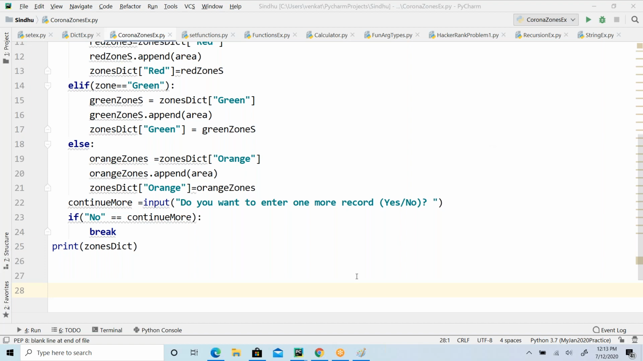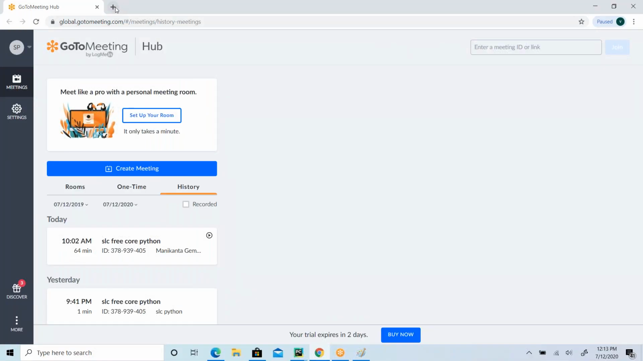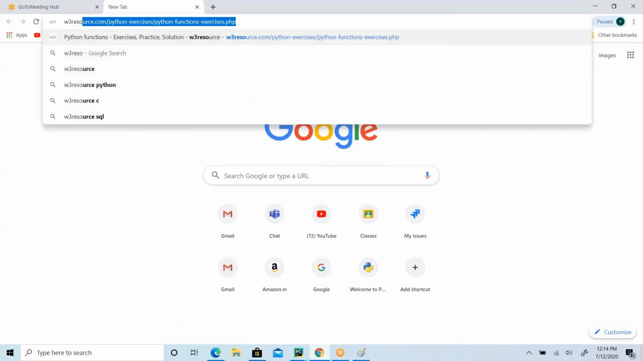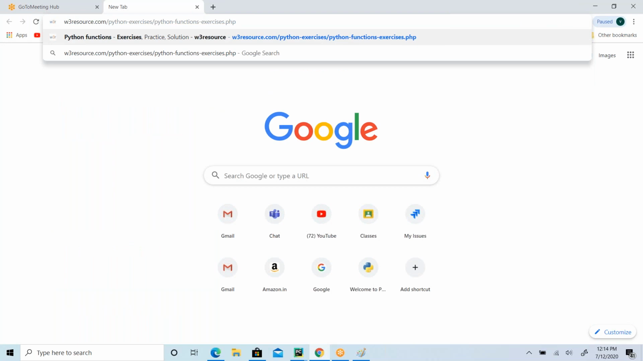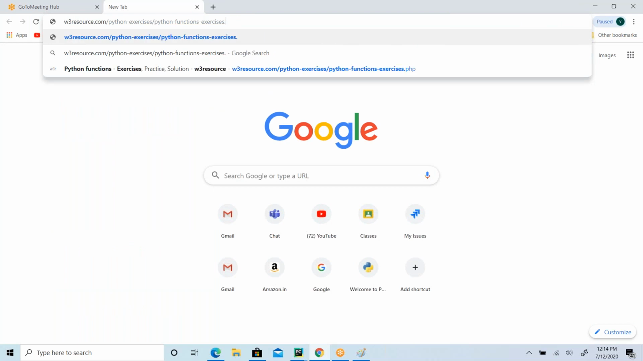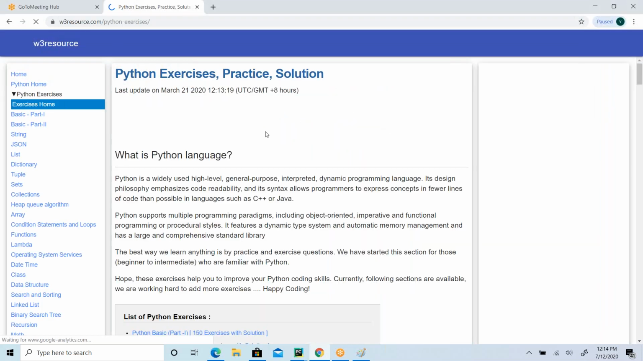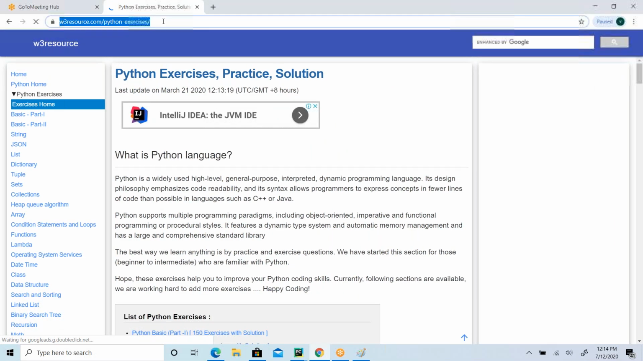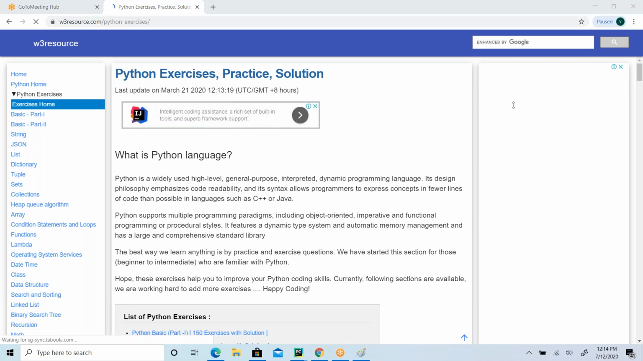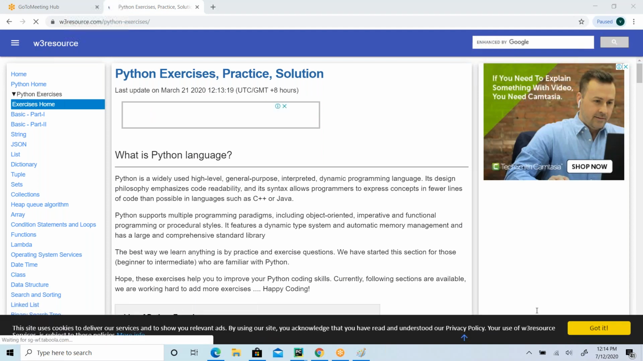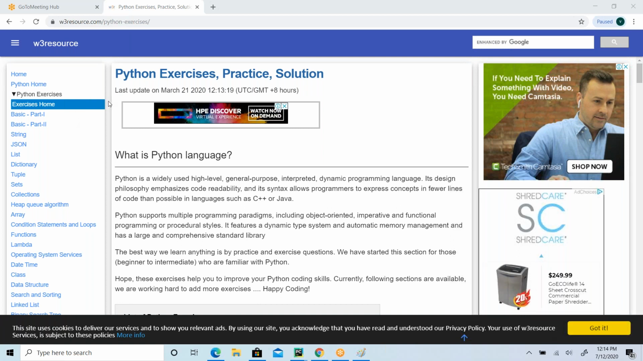More examples you can refer to, guys. I will give you one website so you can practice from there. It's w3resource.com, Python exercises. How many of you know about this? You just follow this to practice more. W3Schools is also there, you can follow that, that's a basic thing. Here you can follow n number of problems.